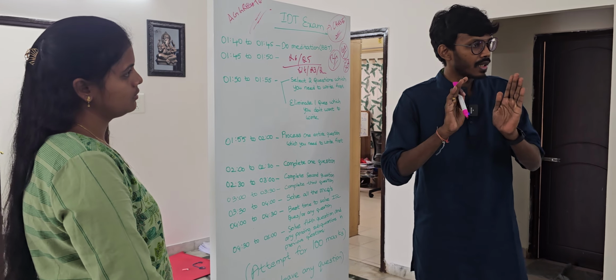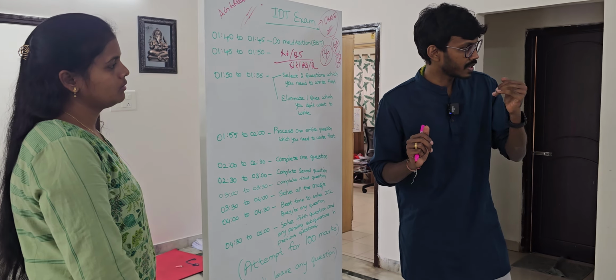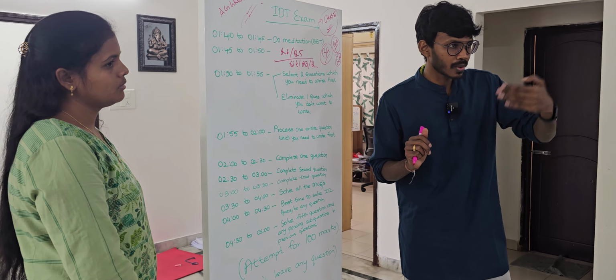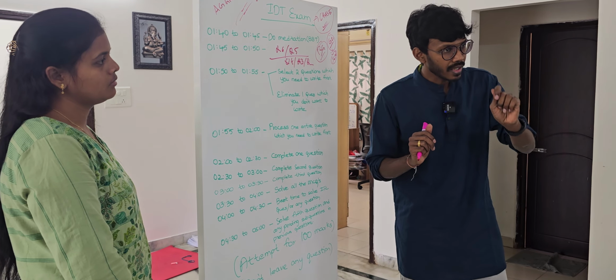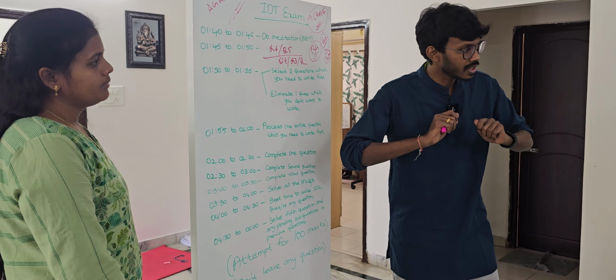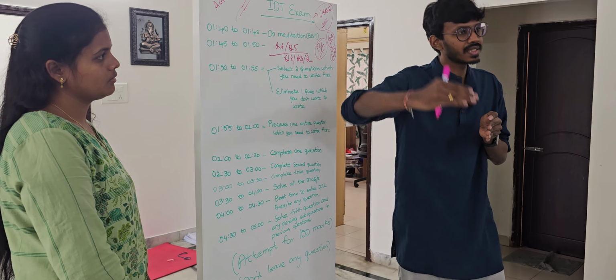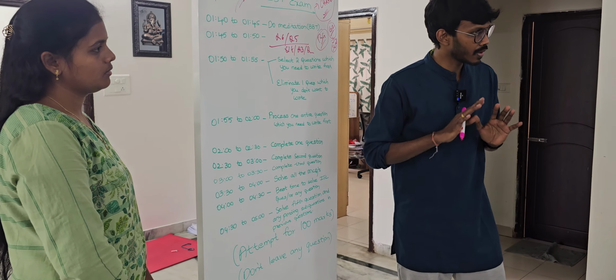For example, when you play cricket, in the last 4 overs, the same batsman, the same pitch, the same bowler, you end up scoring 50 runs in 4 overs, right? Why? You know that if you don't do that, you lose the match. The idea is not to throw the wicket. The idea is to win the match, where you are accelerating the pace. That is exactly what we are looking at here.